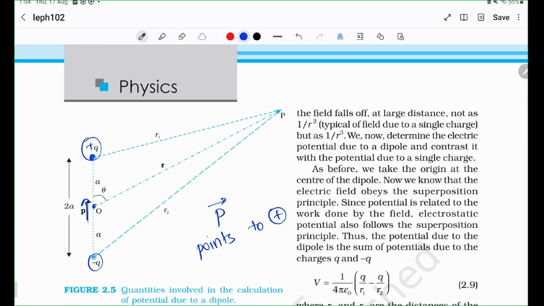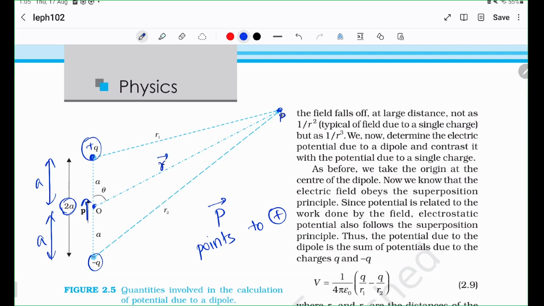Usually the origin, we mark it equally symmetric with respect to plus Q and minus Q. That is why we in fact name the distance 2a, because we can say this distance is A and this distance is A. And now we try to find out what the field and what the potential is at some point P at a distance of R.